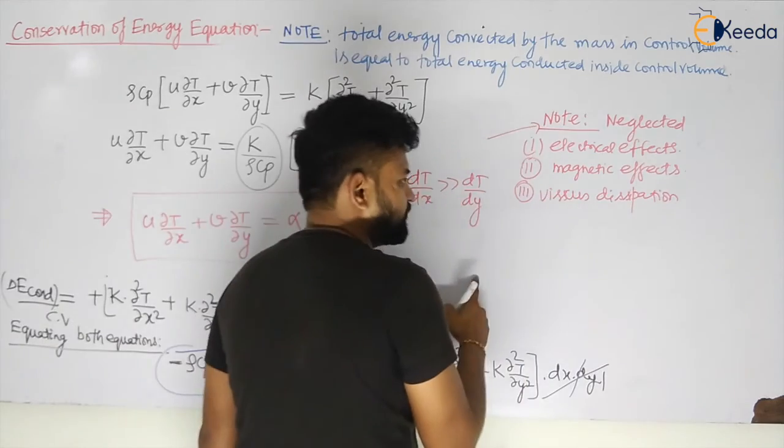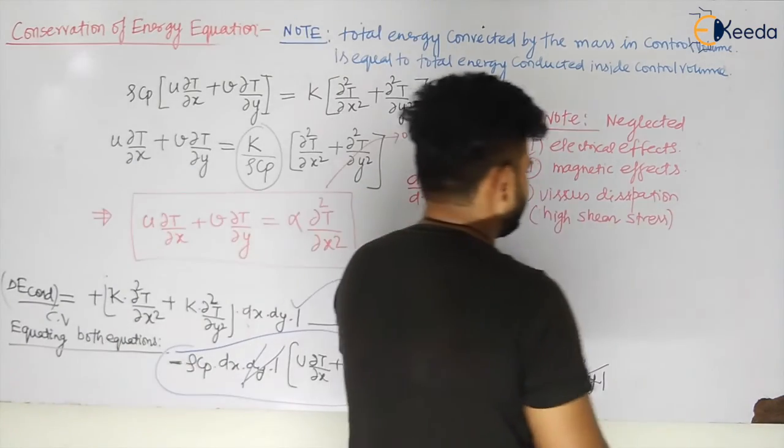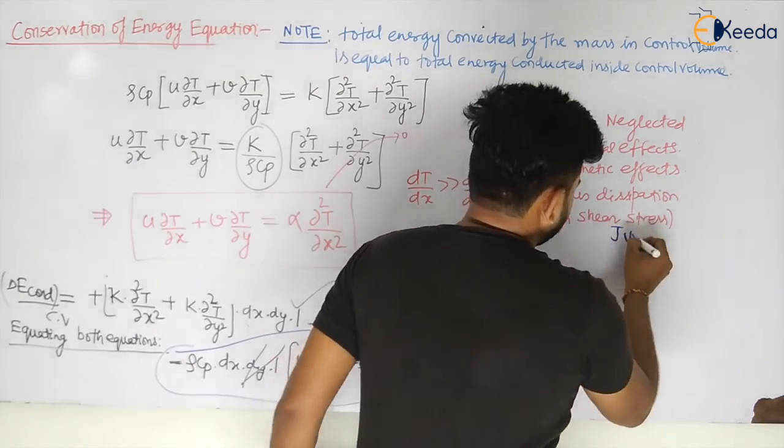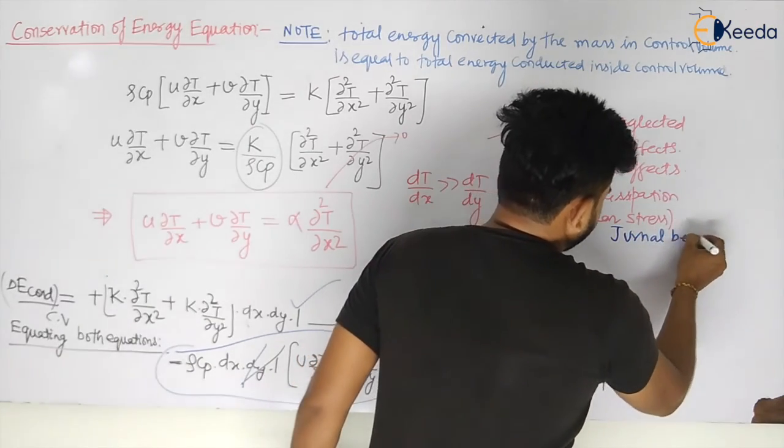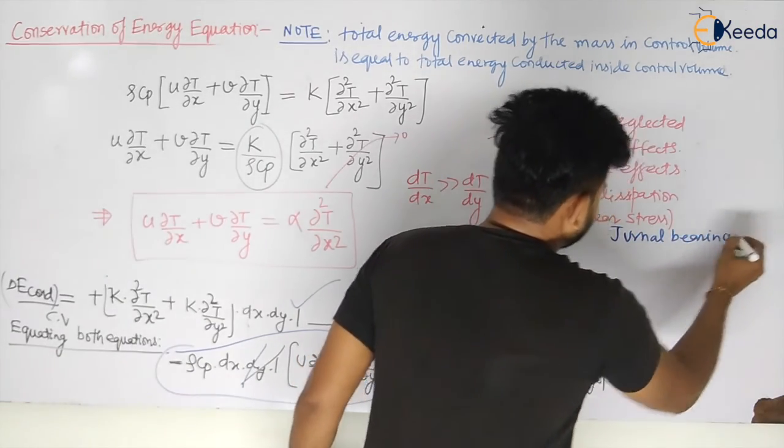But if viscous dissipation is given, that generally happens in case of journal bearings, my dear students. There you cannot neglect the viscous effect.